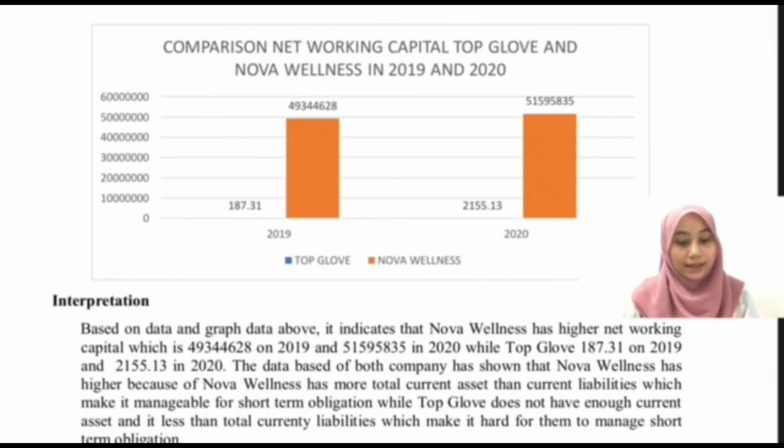Next, comparison of net working capital. So based on the data, Nova Wellness has higher net working capital, which is 493,446.28 in 2019 and 515,958.35 in 2020, while Top Glove is 187.31 in 2019 and 2,145.13 in 2020. So we can conclude that Nova Wellness has more total current assets than current liabilities, which makes it manageable for short-term obligations.